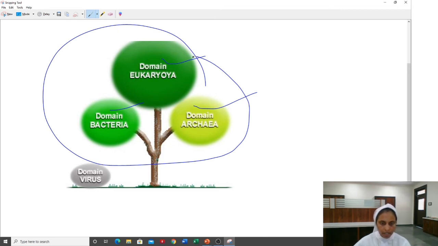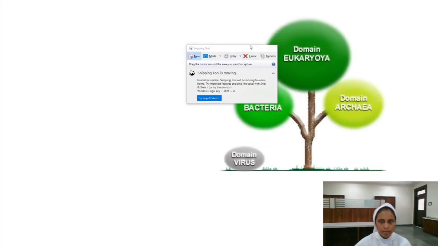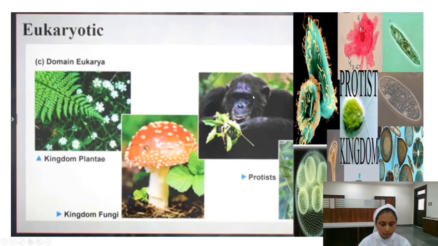And those we can divide into the domain Bacteria, which has specifically bacteria. Then we have Archaea. You can see here the archaebacteria, which can be neither bacteria nor eubacteria. So eubacteria, and especially they are in the 3 domains. The last domain is the eukaryotes. So let's see it. We have all these in eukaryotes. So we have plants.